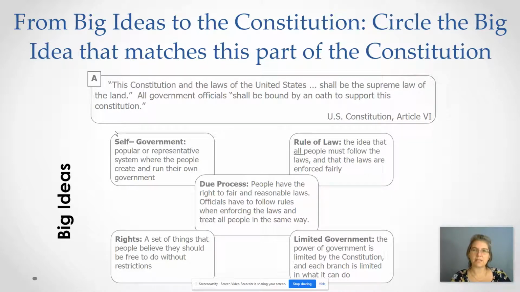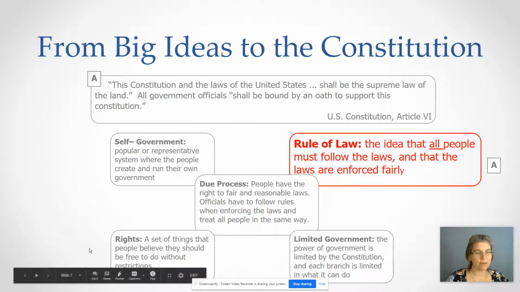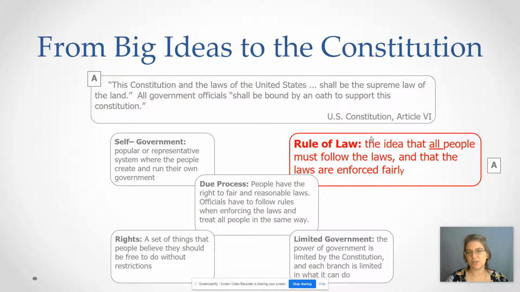So here we're choosing, is this going to be self-government, rule of law, due process, rights, or limited government? I'll give you a moment to think about what you think this should be. What big idea does this match? Okay, let's take a look here. We have rule of law. All people must follow the laws. Laws are enforced fairly. Here we see all government officials shall be bound by an oath to support this Constitution. There we see the rule of law.